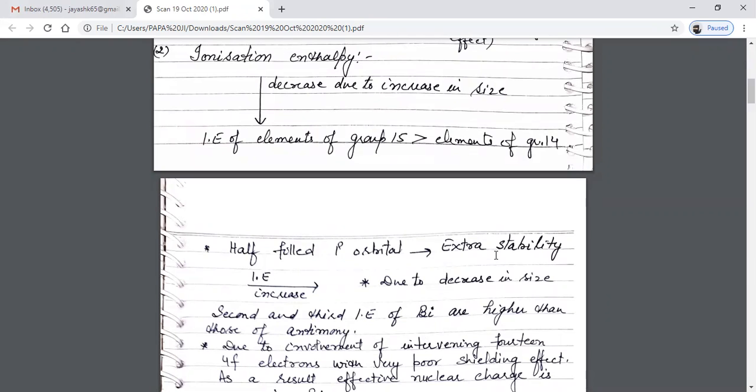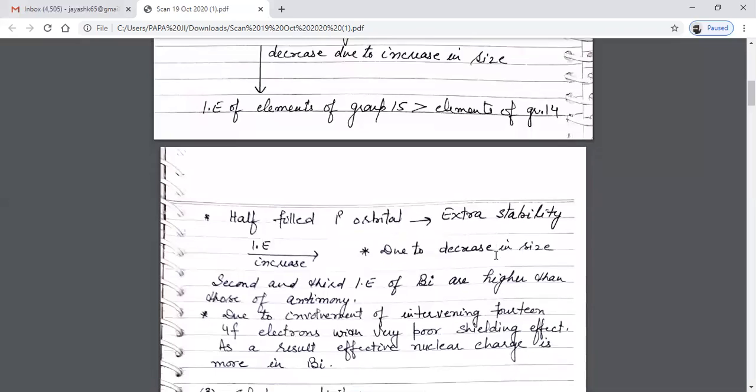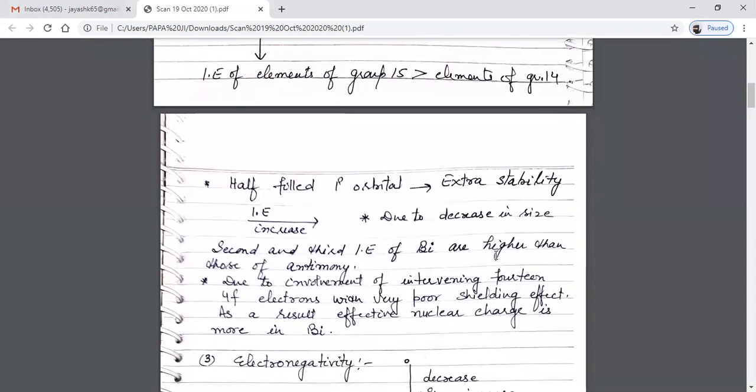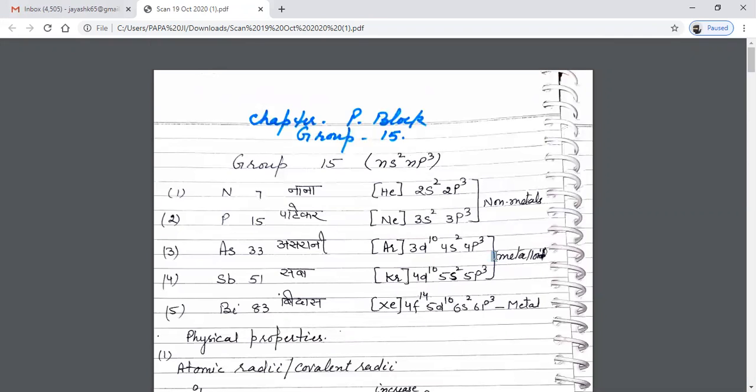Second and the third ionization enthalpy of bismuth are higher than that of antimony. The reason is it's due to the involvement of intervening 4f electrons with very poor shielding effect. As a result, effective nuclear charge is more in bismuth.